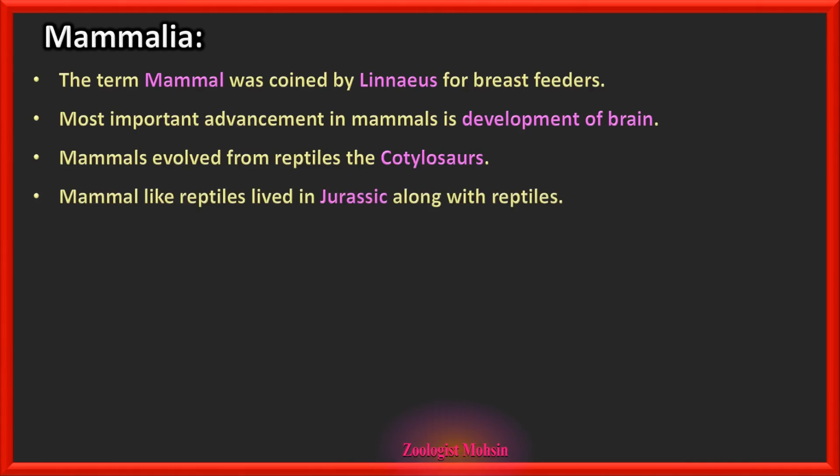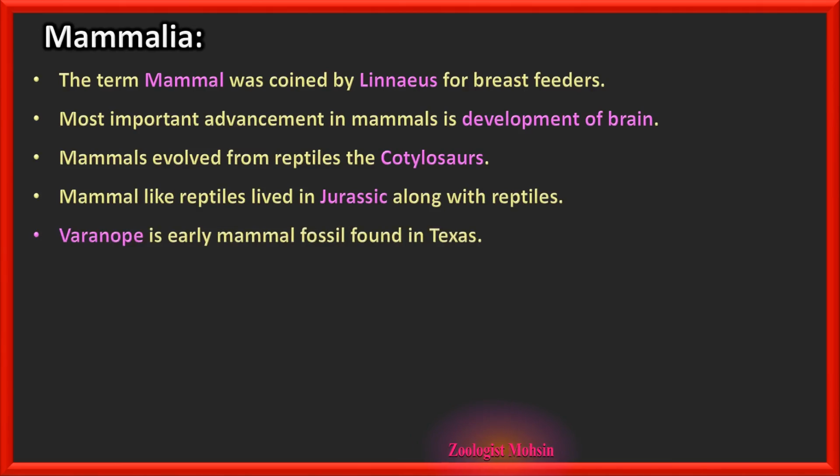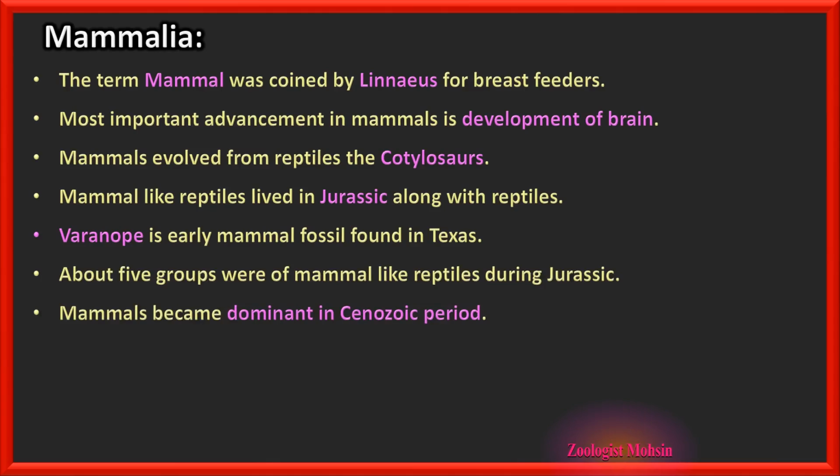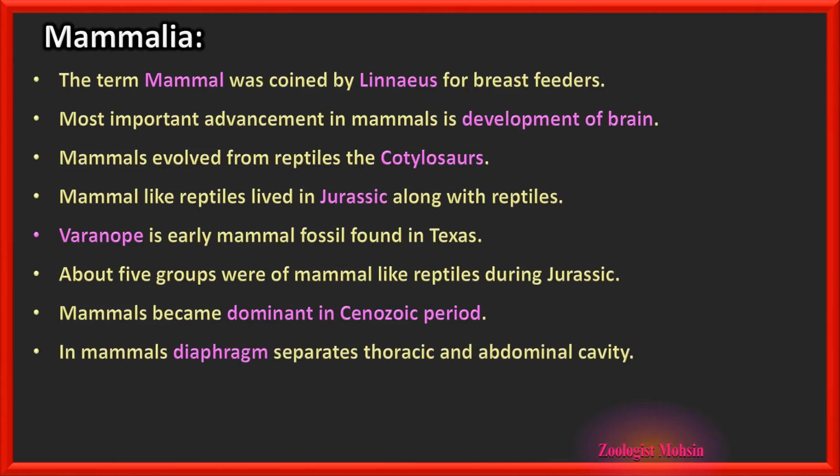Mammal-like reptiles lived in Jurassic along with reptiles. Waranope is an early mammal fossil found in Texas that was during Jurassic period. About 5 groups were of mammal-like reptiles during Jurassic time. Mammals became dominant in Cenozoic period. In mammals, diaphragm, and please remember diaphragm is only present in mammals, separates thoracic and abdominal cavity.